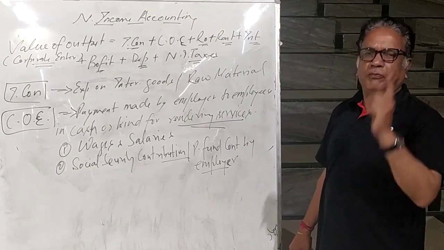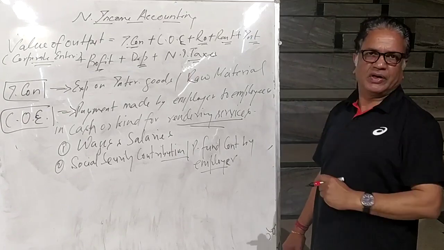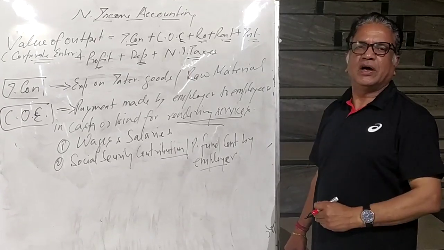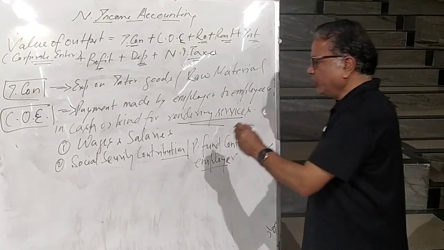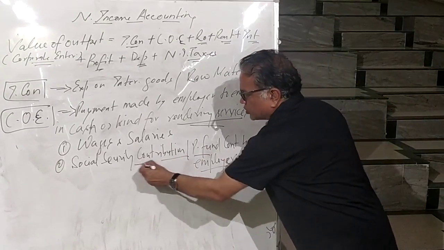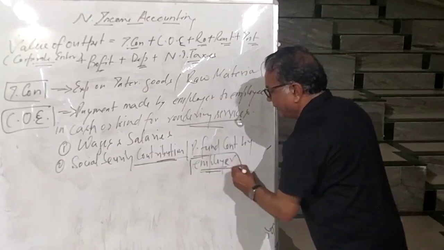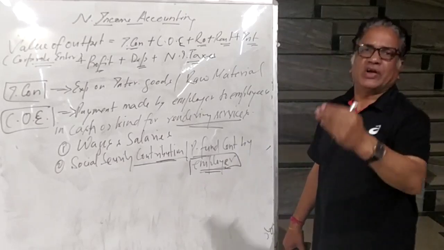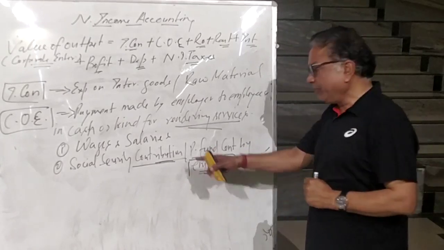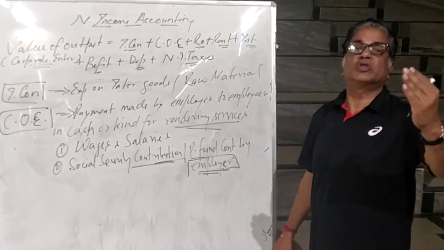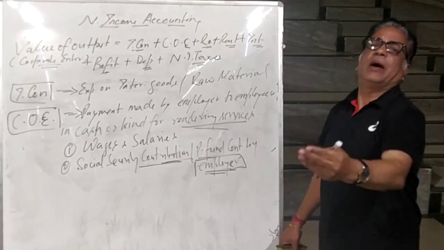Every month, a fixed percentage of salary, if the salary is suppose rupees 1000 and 12% is how much? Rupees 120. Every month is contributed in the provident fund account or social security account of the worker by the employer. And when the person gets retired, that amount along with interest that person gets, and it's a type of social security, so that easily he can survive in his coming days after the retirement.